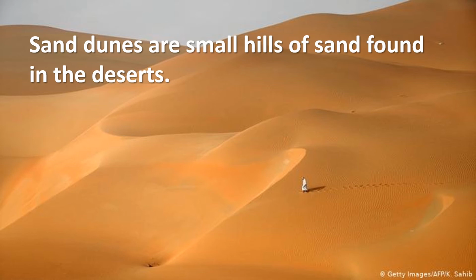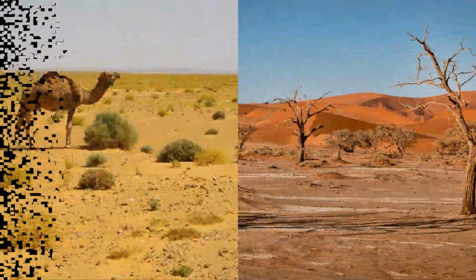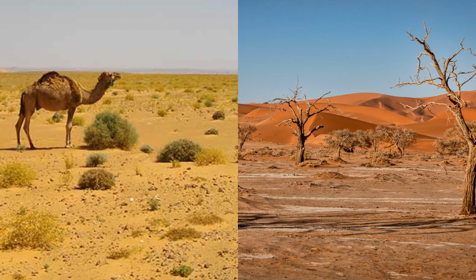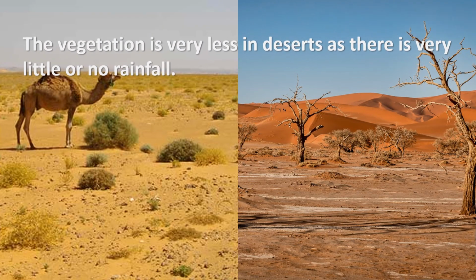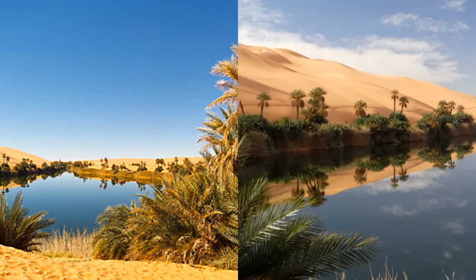The vegetation in deserts is less as there is very little or no rainfall. Desert plants include cacti and date palms. Oases are areas in deserts where spring water is found. Date palms grow around an oasis.